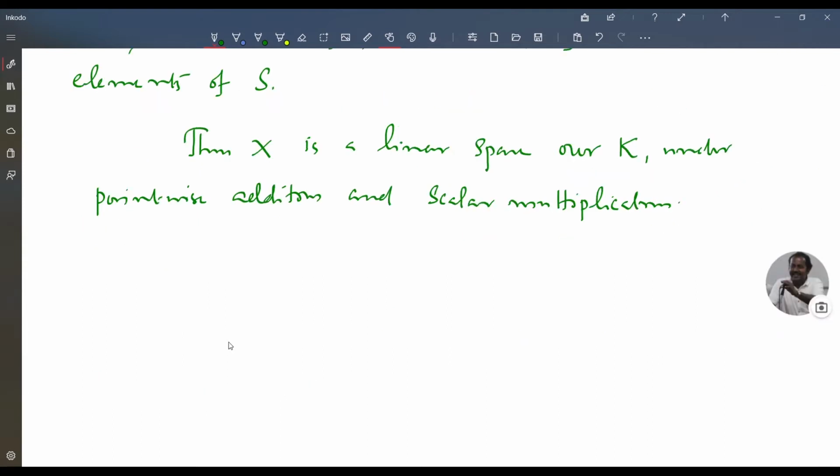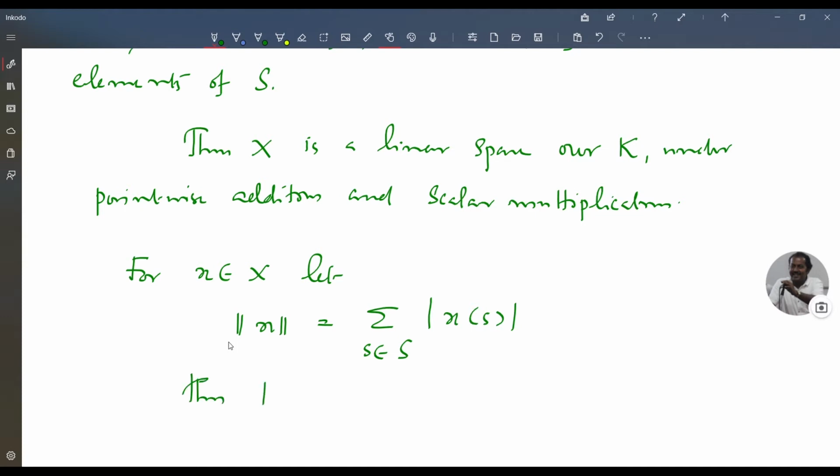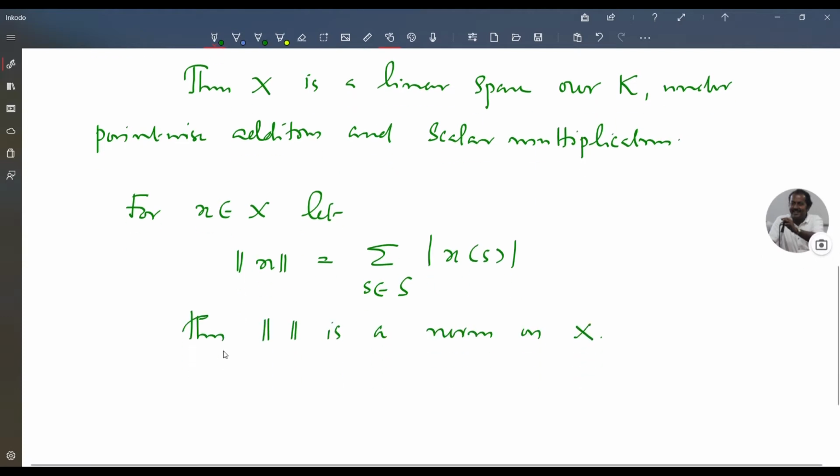For x in X, let norm of x equal to sigma s in S modulus of x of s. Then this is a norm on X and X is not separable.